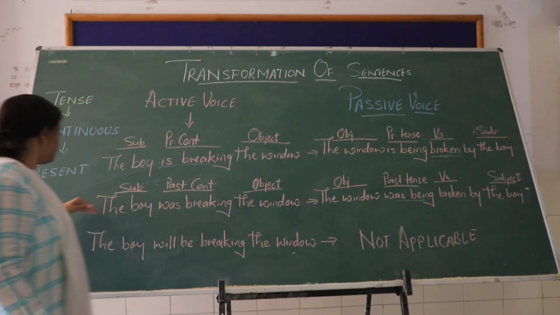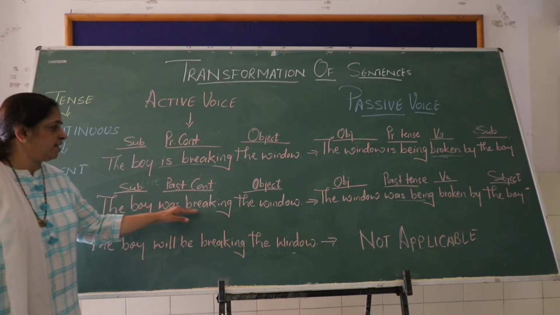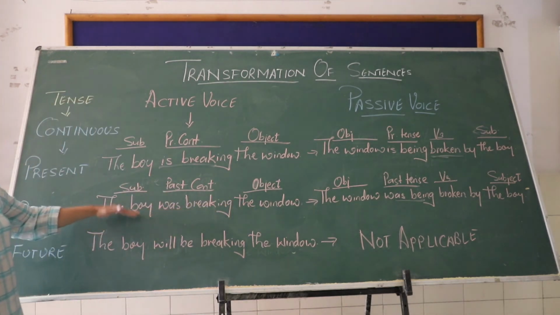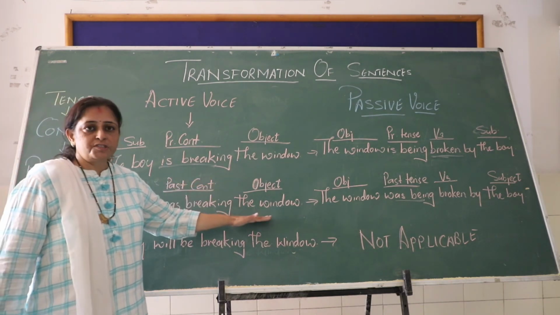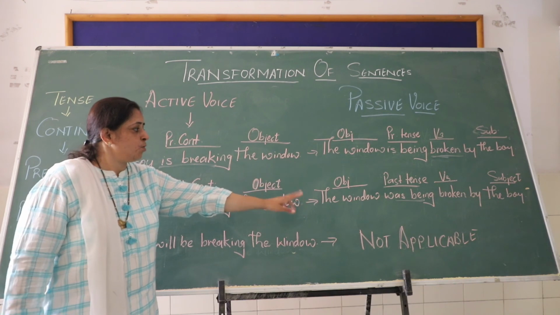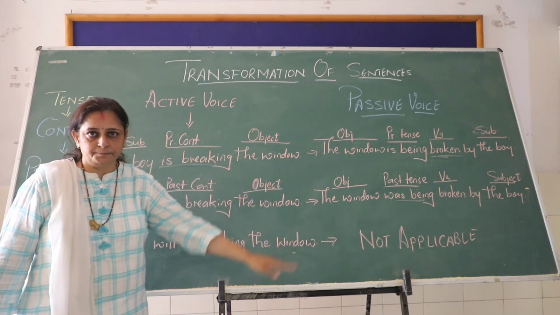Okay. Now the same goes with the past continuous tense also. The boy was breaking the window. Again the boy is the subject, was breaking is in the past continuous tense, and the window is the object. In the passive voice it goes: the window was being broken by the boy.